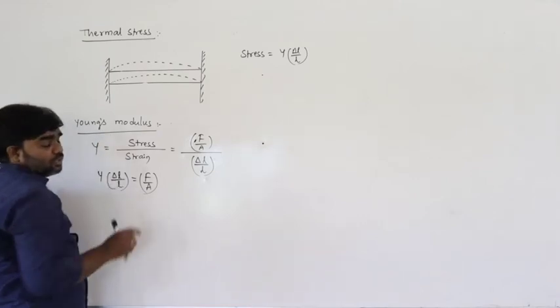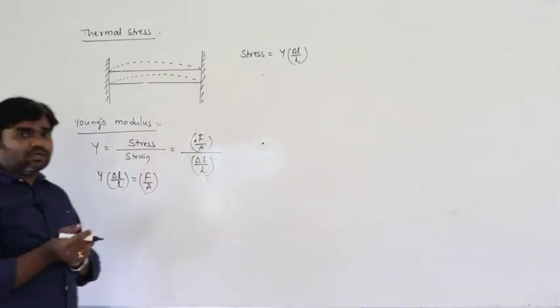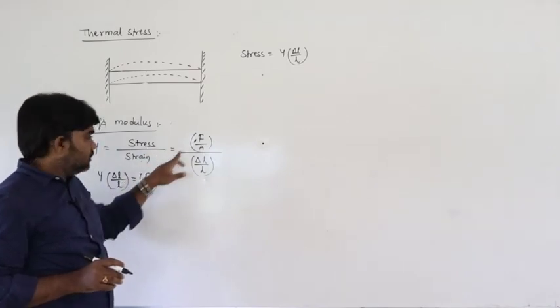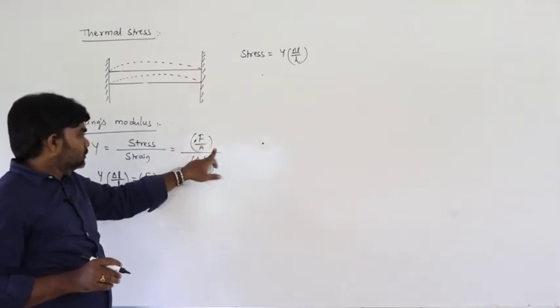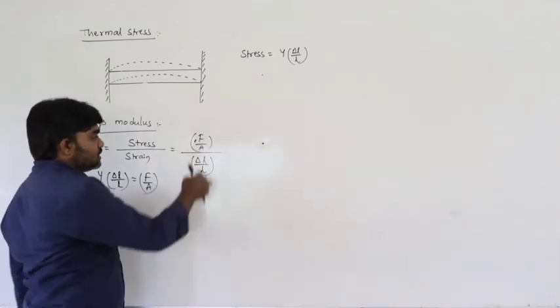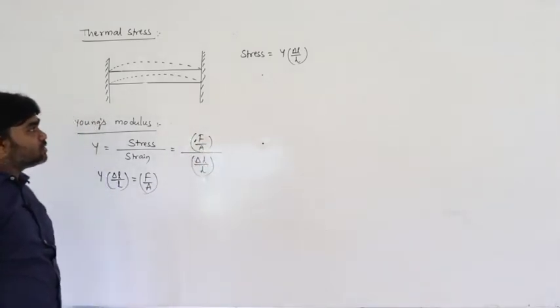Young's modulus can be written as stress by strain. Stress is nothing but force per unit area. Strain is nothing but change in length by original length.